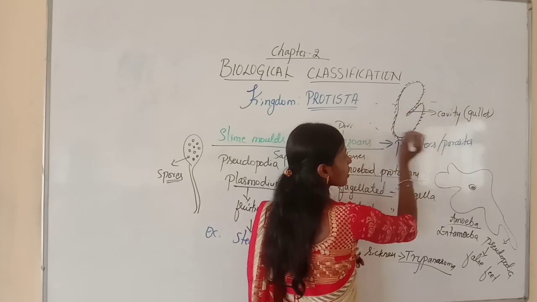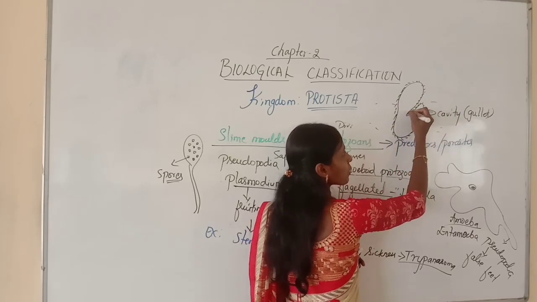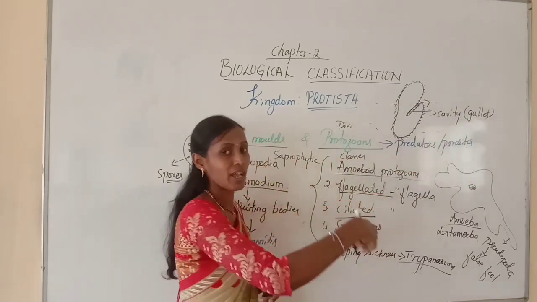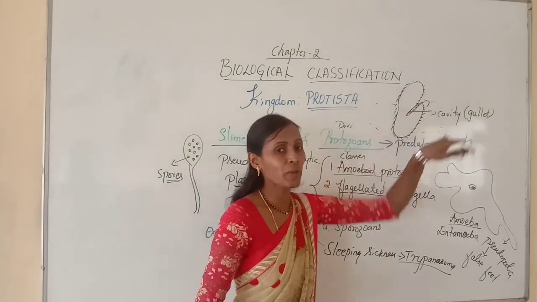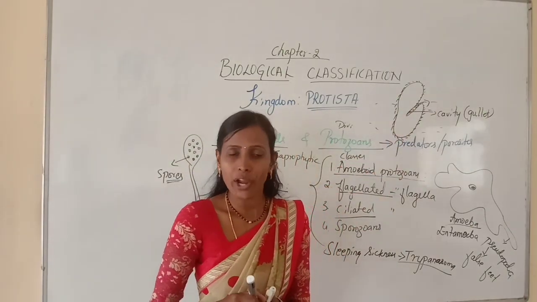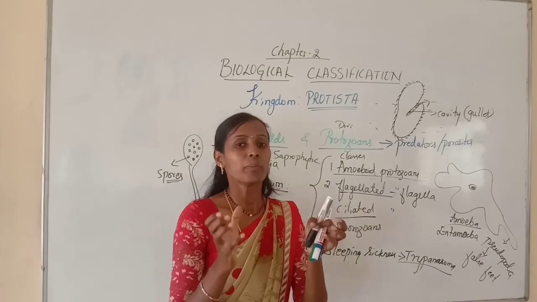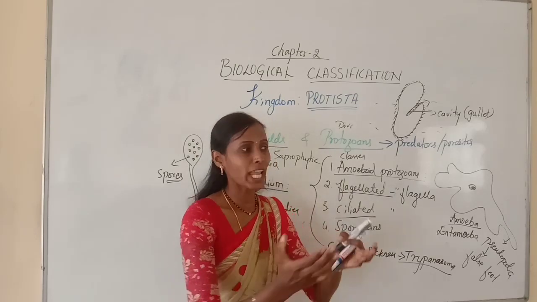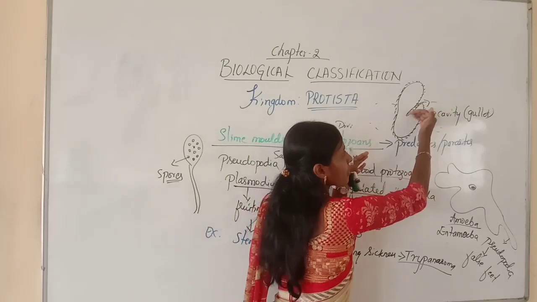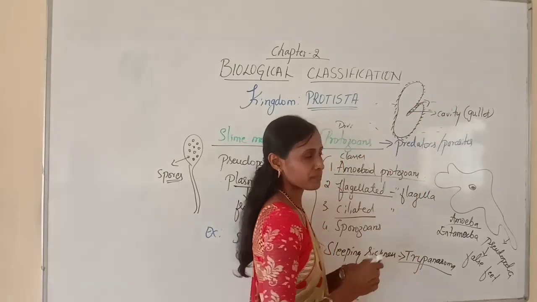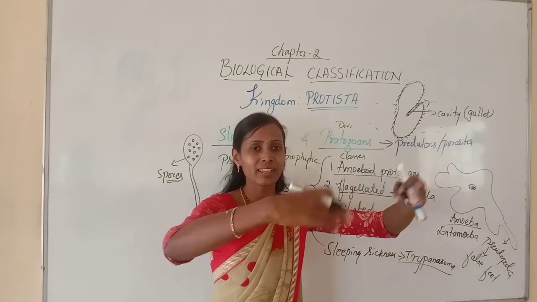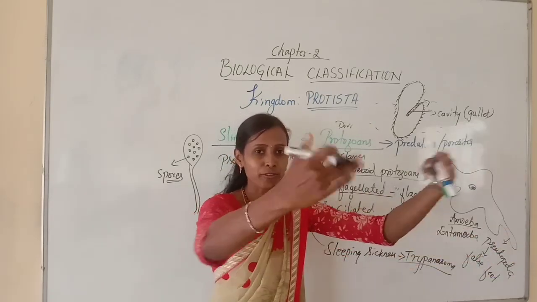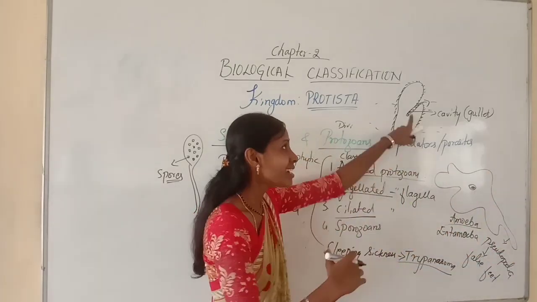If this is present in water, the gullet opens to the outer surface. The coordinated movement of many cilia helps in pushing the food and water into this gullet. So as the cilia move like this, they help in pushing the food and water into the gullet.